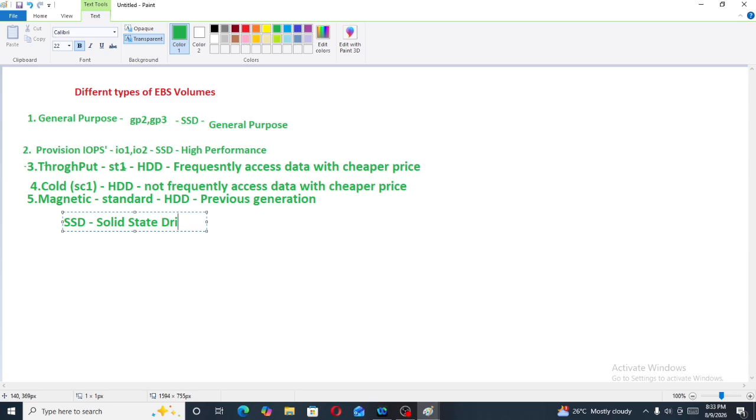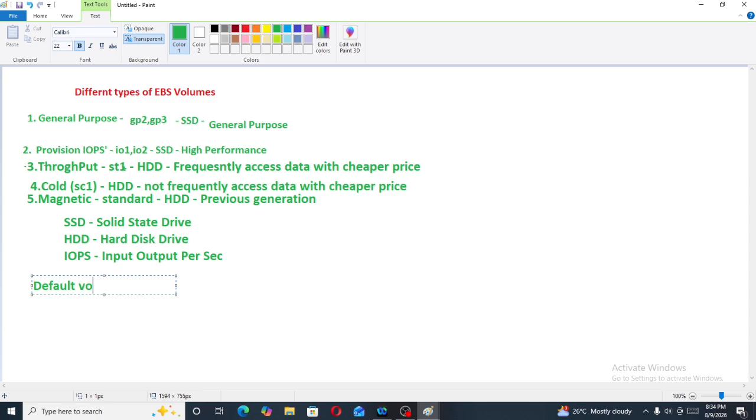Now the default volume type for Windows is an important question from interview point of view. The default volume type for Windows is GP2 and for Linux it is GP3.